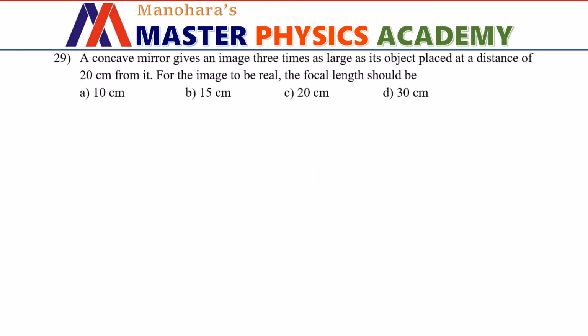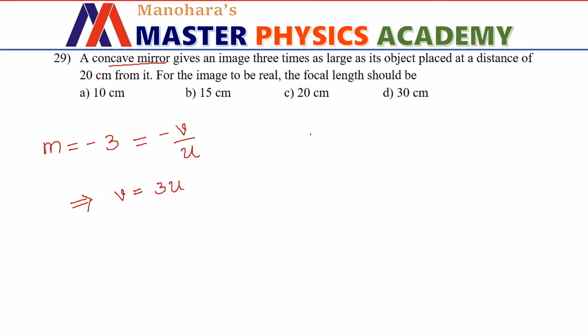A concave mirror gives an image 3 times as large as its object placed at a distance of 20 centimeter from it. For the image to be real, the focal length should be, okay, so magnification will be negative in the case when we get the real images. So it should be 3 times, hence magnification will be minus 3. And what is the formula for magnification for lenses? For lenses, sorry, it is mentioned as mirror. So for mirror, the formula will be minus V by U. So what we have here is the value of V will be equal to 3 times U.